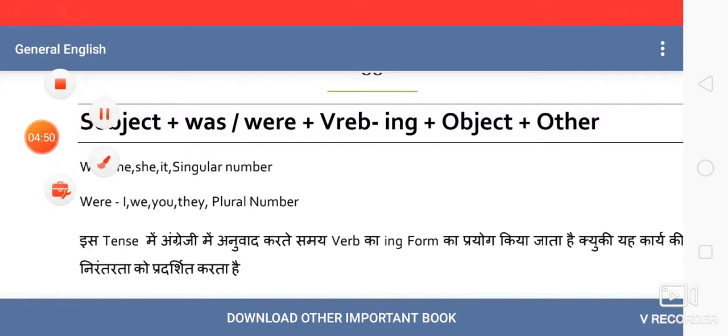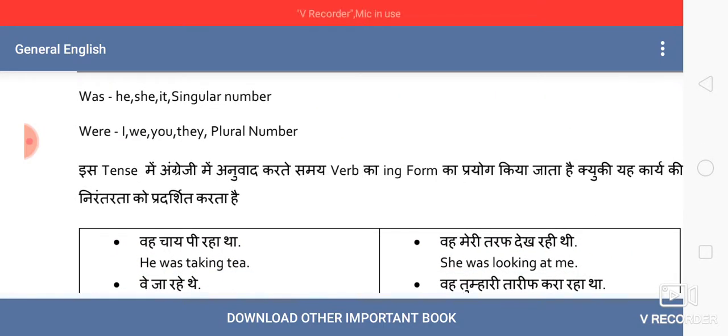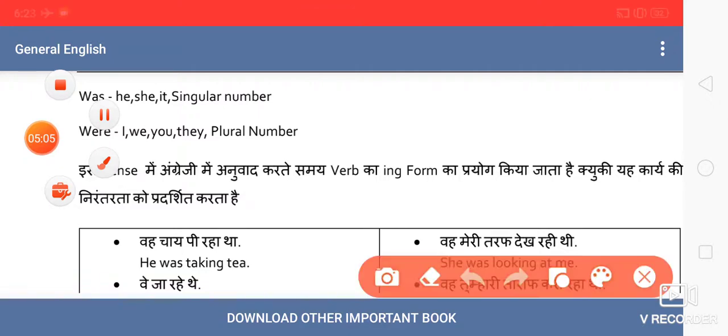Like you can see the sentences: He was taking tea. She was looking at me. So the question arises where to use was, where to use were. And it is very simple.